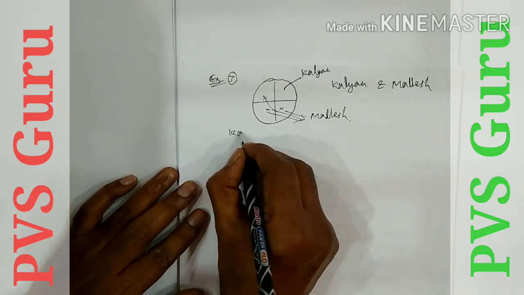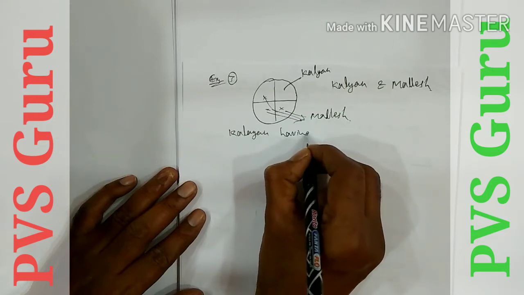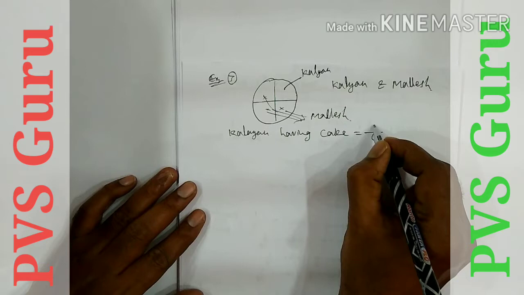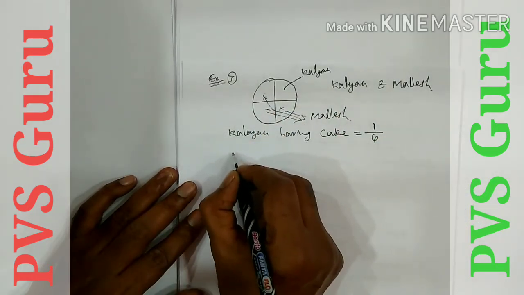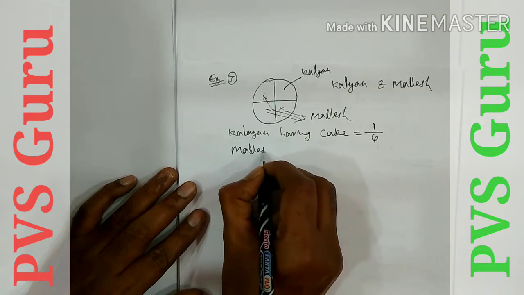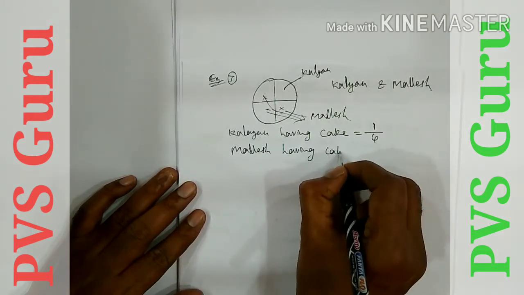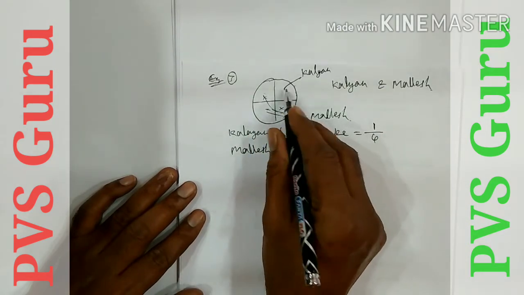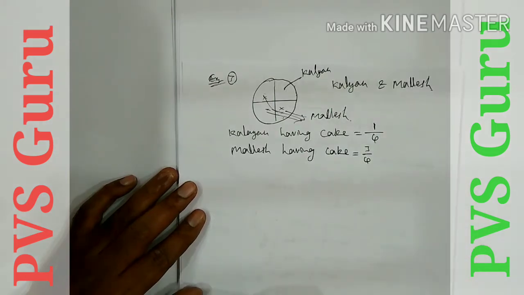Means Kalyan is having cake. Out of 4 parts, only 1 part is taken. But Mallesh is having cake. How many pieces? 3 pieces are taken out of 4. That is the 3 by 4 ratio.